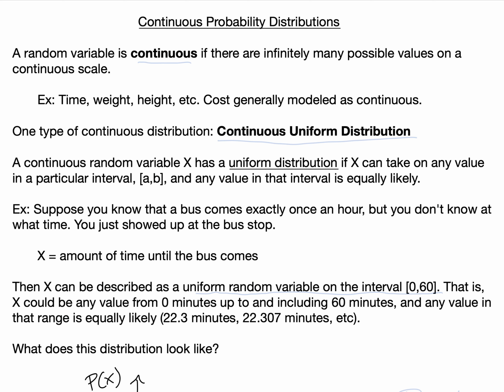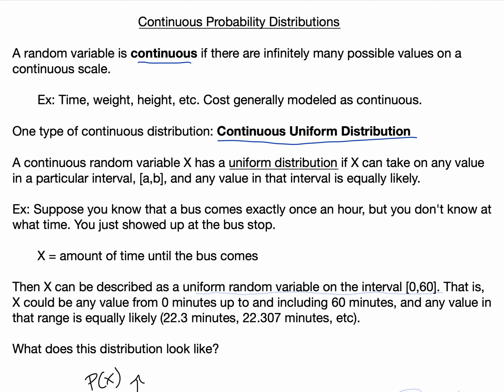So recall, a random variable is continuous if there are infinitely many possible outcomes on a continuous scale. Some classic examples would be time, weight, height. Each of these are on a continuous scale with no gaps. We also usually model cost as a continuous variable. One type of continuous distribution that we'll focus on in today's lecture is the continuous uniform distribution.